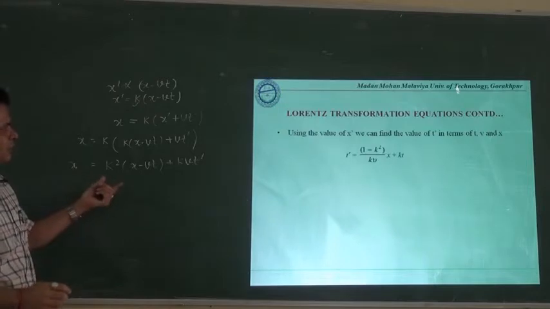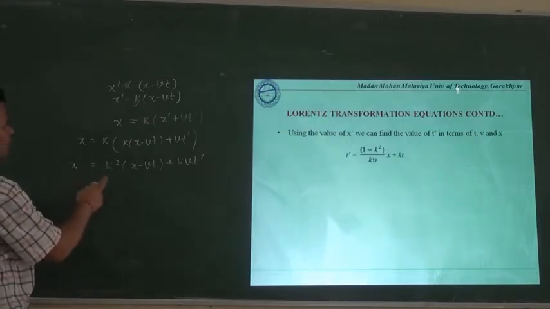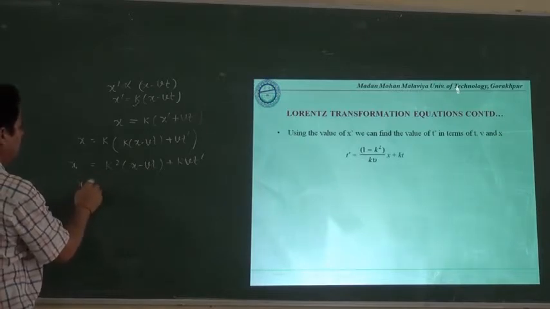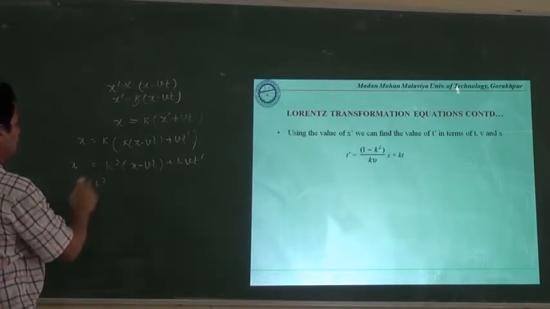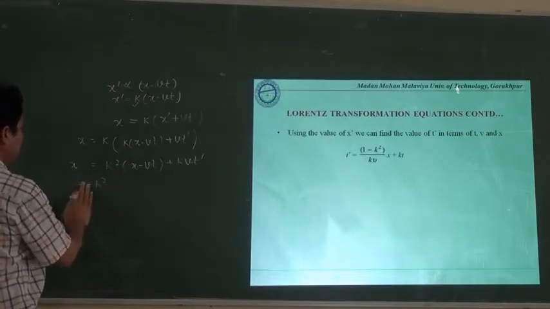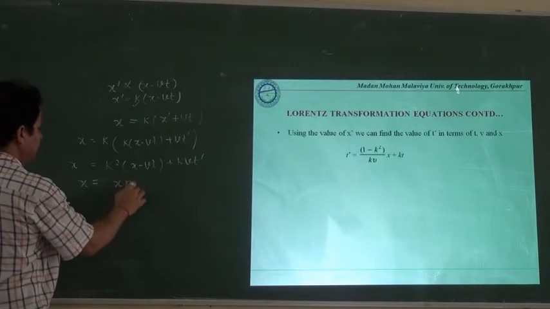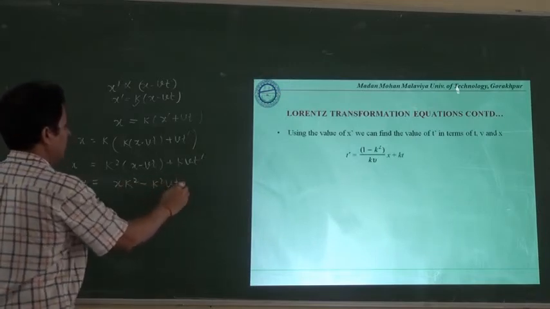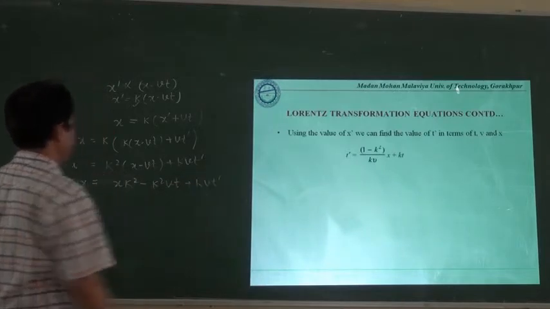Let us put the terms containing x together. If we do it, then we can write here x minus k square x... let us expand, that will be better. x is equal to x k square minus k square vt plus k vt dash, in this way.